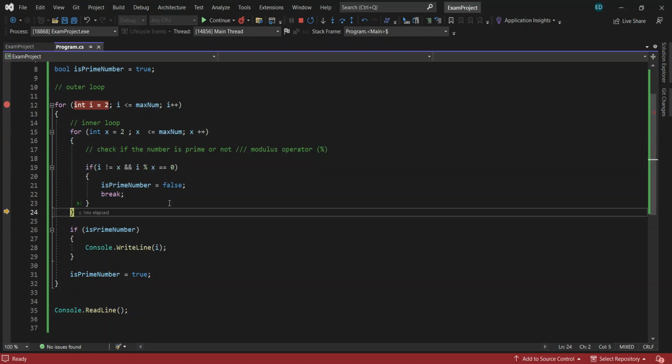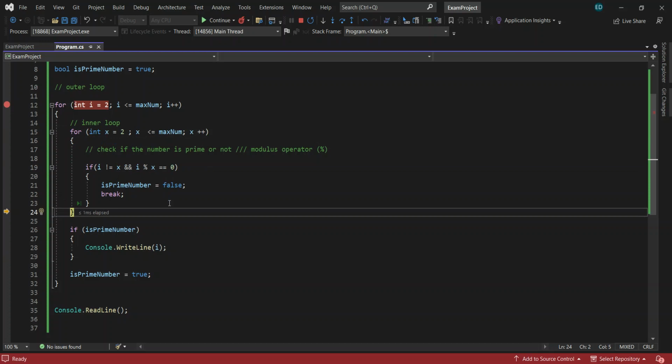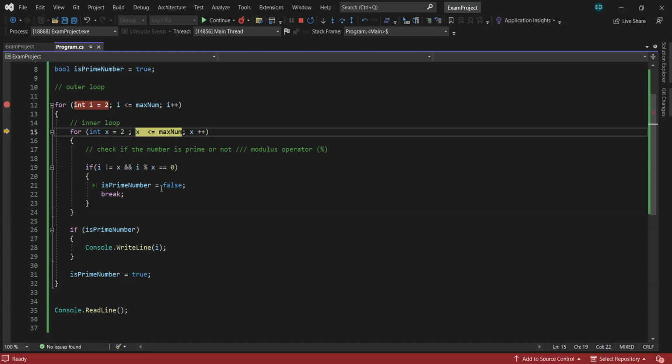So now, what's the value of i here? 2, and the x is 4. So i modulus of 4, of course it's not.